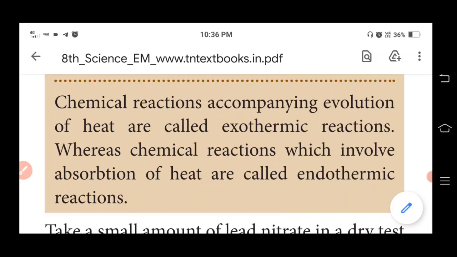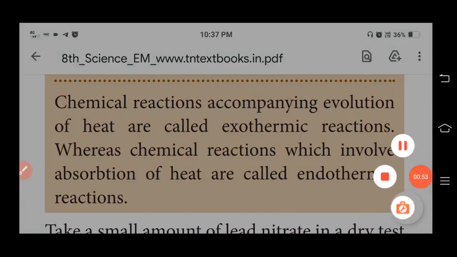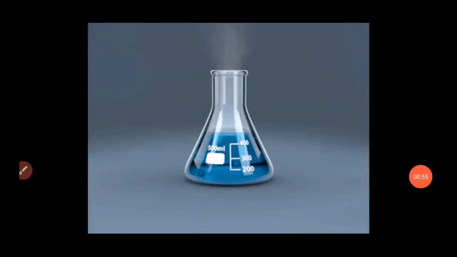So let me explain with some activity. Dear students, in this reaction you may notice that steam is released from the boiling water. So the chemical reactions accompanying evolution of heat are called exothermic reactions.